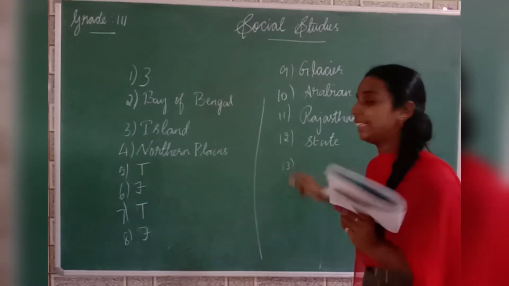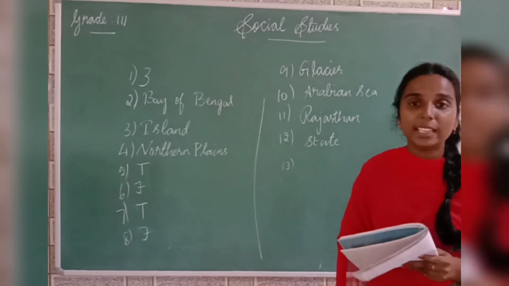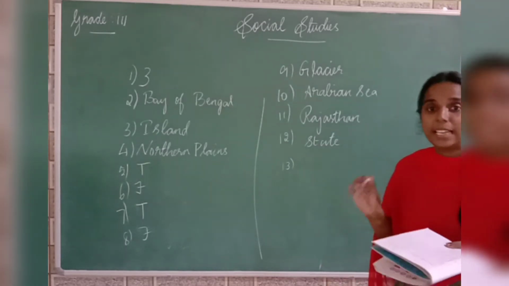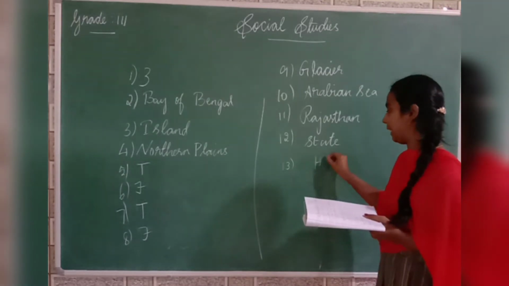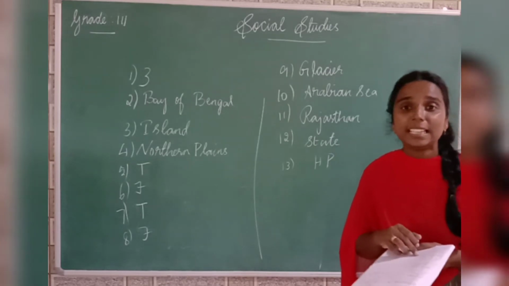Now question number 13 is match the following. What is the first question in match the following? Mount Everest. What is the answer? It is the highest peak. So Mount Everest is the highest peak. And then Great Indian Desert.